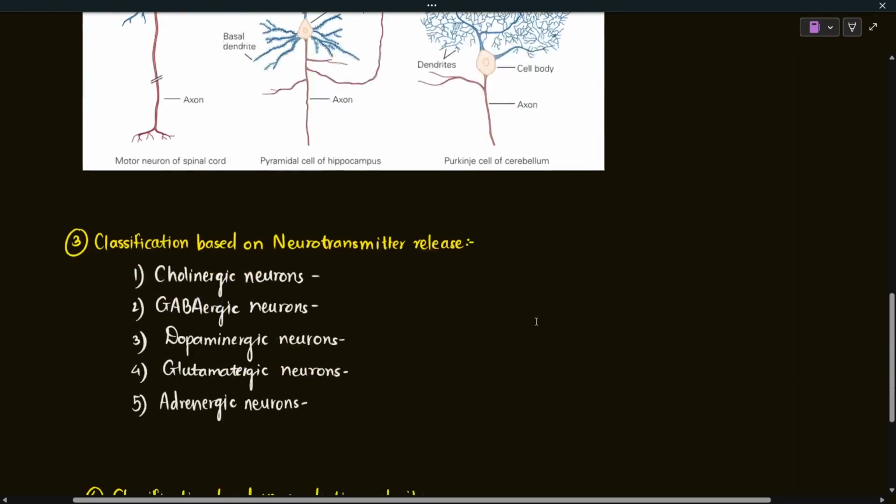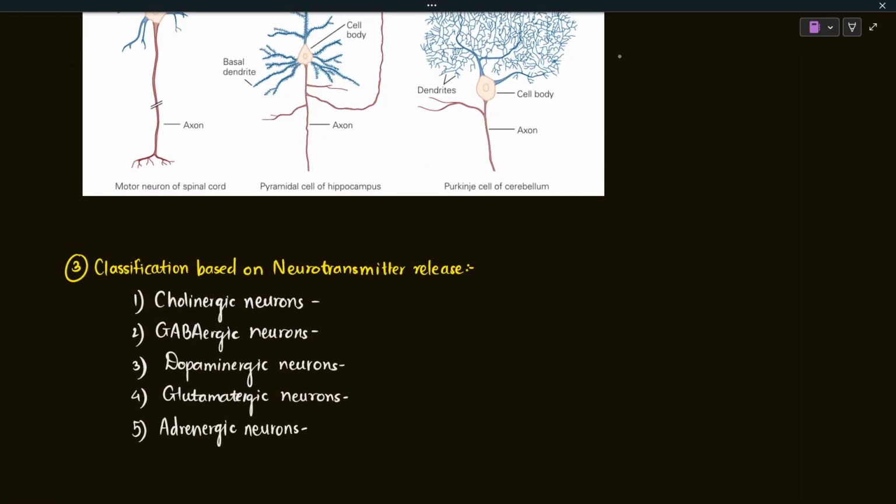Let's learn about them. The classification is based on what type of neurotransmitter the neuron releases. Based on that, there are different types of neurons. Neurotransmitters are the chemical signals which are released by the neurons for conduction of information. There are different types, such as cholinergic neurons, which secrete acetylcholine. So the neurons which secrete acetylcholine are the cholinergic neurons.